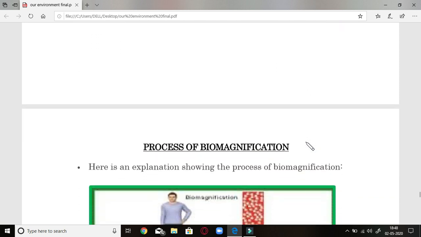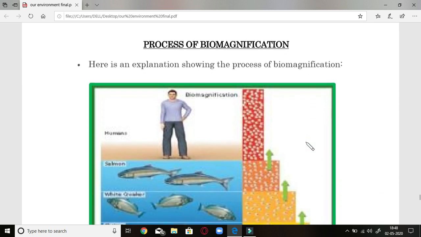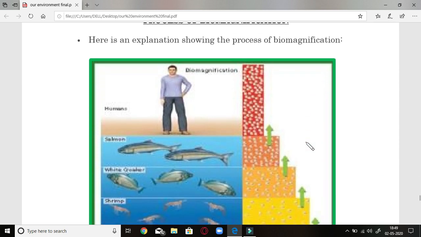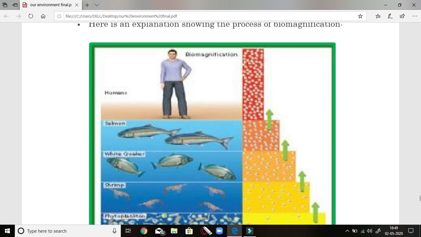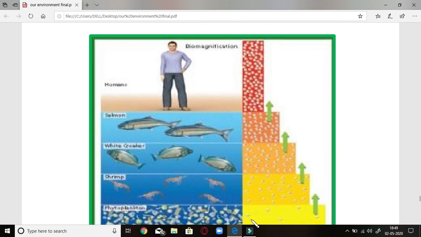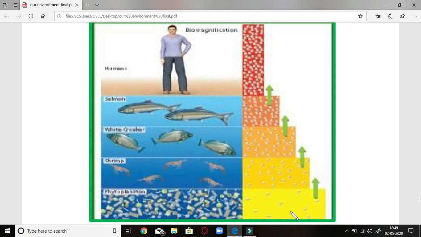Let me show you a diagram of the process of biomagnification here. You will be able to understand it better. Here is an explanation. If you see here phytoplanktons, these are small phytoplanktons. Concentration of biopesticide is very less. But for the primary consumer, concentration has increased much more. To the secondary level, even more. Tertiary level, even more. And at the quaternary level, where man is there, concentration of this pesticide is too much. That is intoxicating the body of a human being.